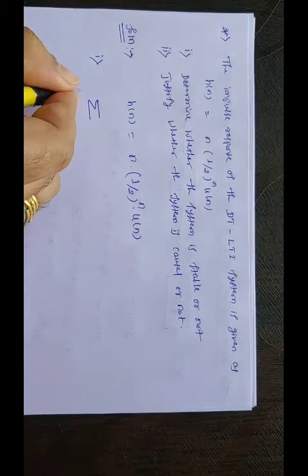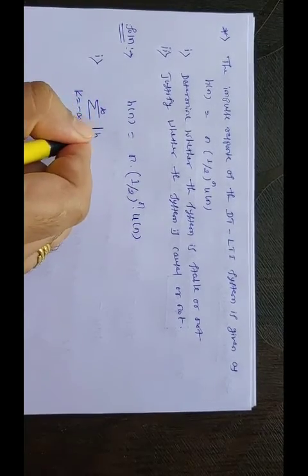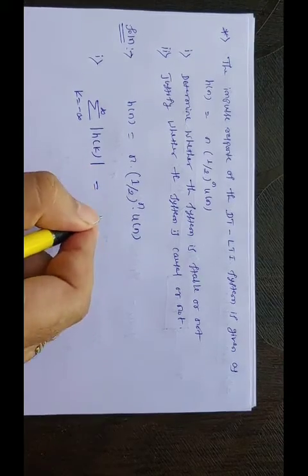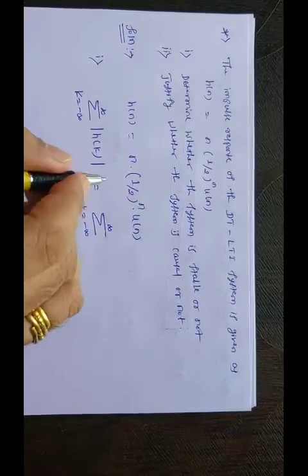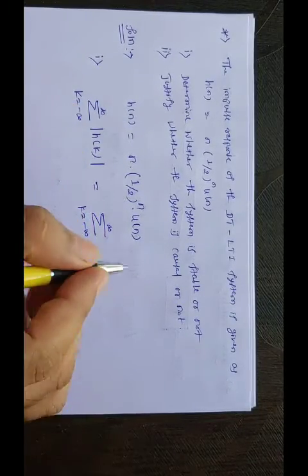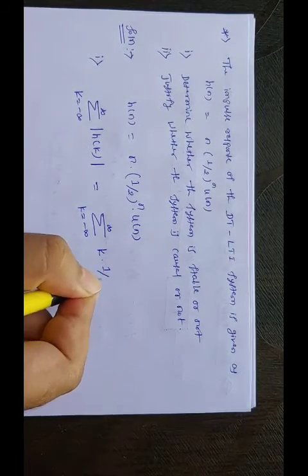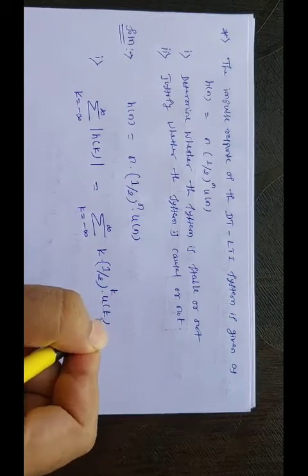Summation of k equal to minus infinity to infinity of h of k, which is equal to summation of k equal to minus infinity to infinity, replacing n by k in h of n, k into 1 by 2 to the power k into u of k.